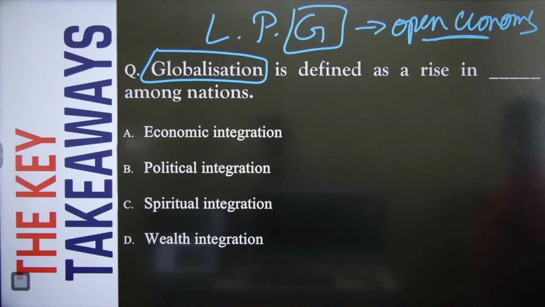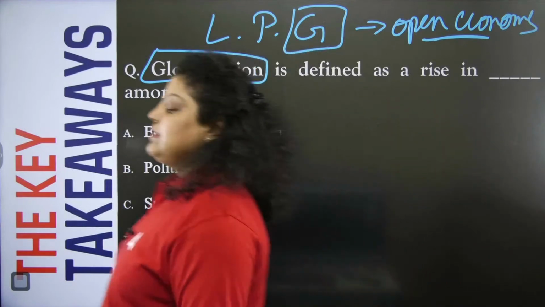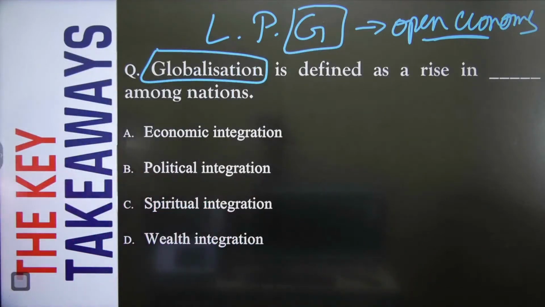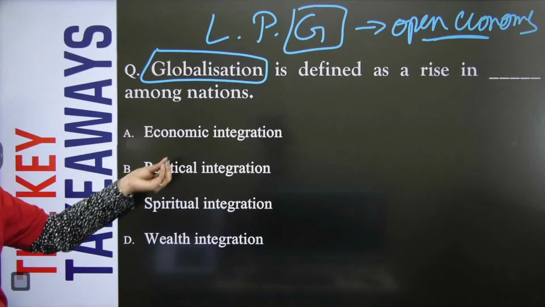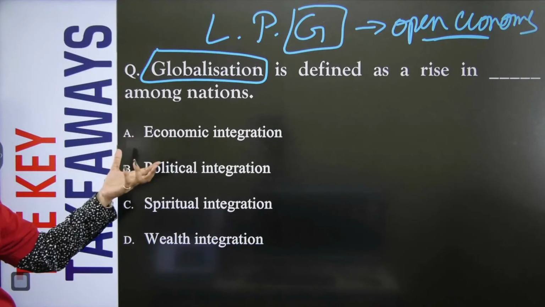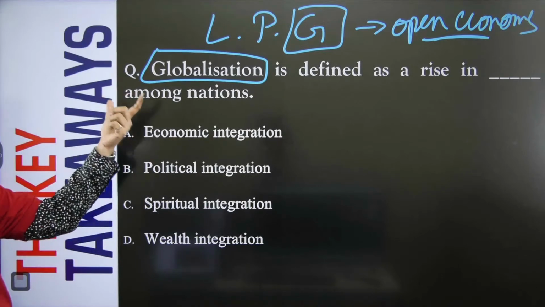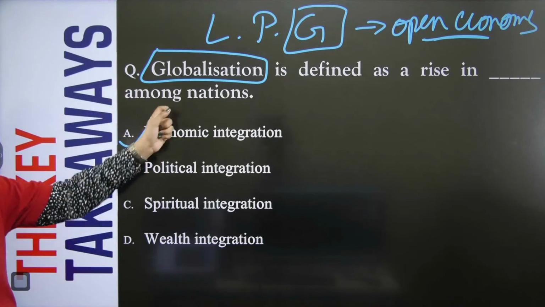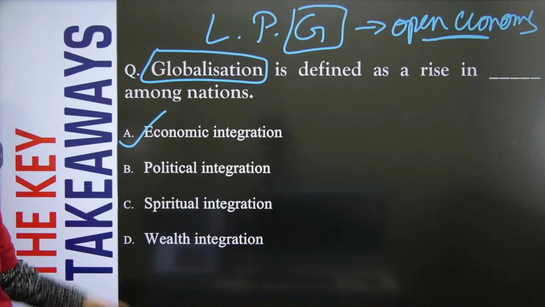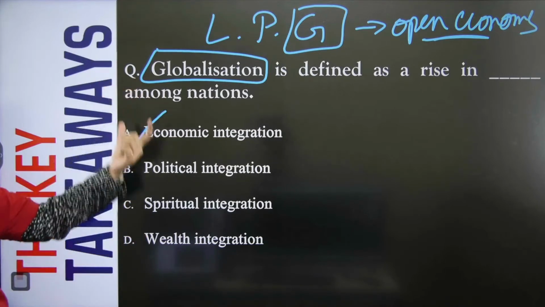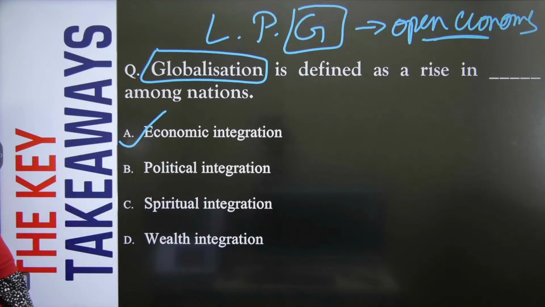So after globalization, the Indian economy became an open economy. Clear? Now, you can see that globalization means to link the Indian economy with world economies, and you are allowed to do export and import with other countries, the government is not putting restrictions on that. It means that is economic integration. So the right answer for this question will be A option.